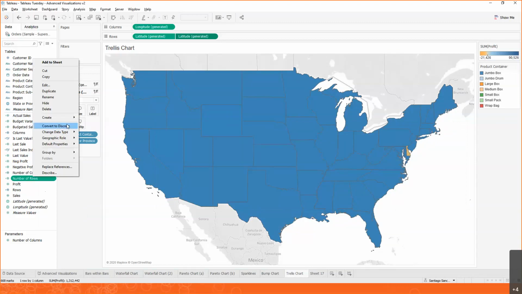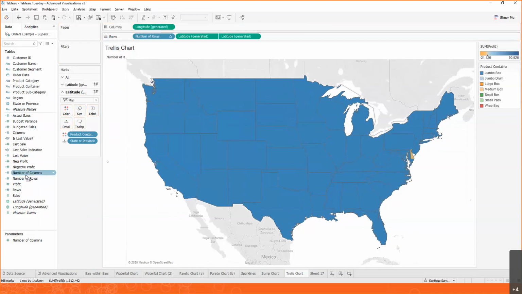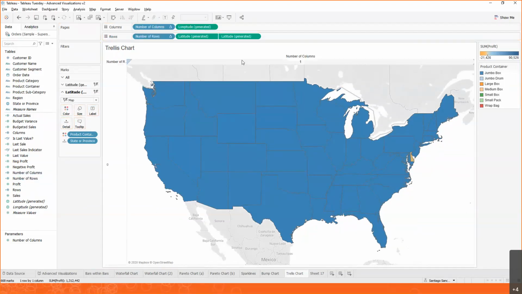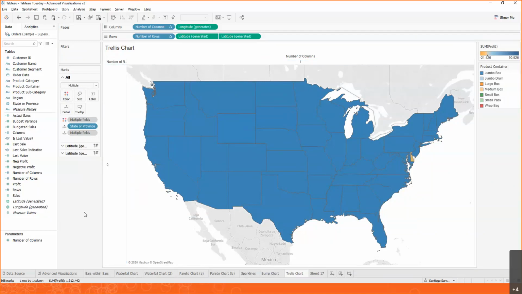The reason we're going to do that here is because now if we move this to rows and columns, notice that we are now breaking the viz based on these numbers instead of generating an axis. But this is not a trellis chart yet, right? So how do we make this a trellis chart?